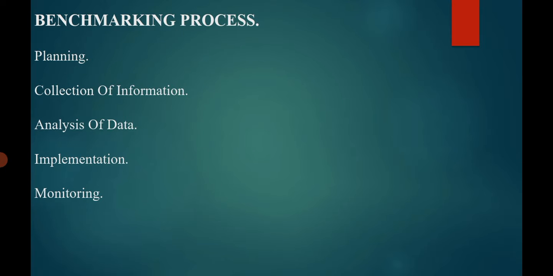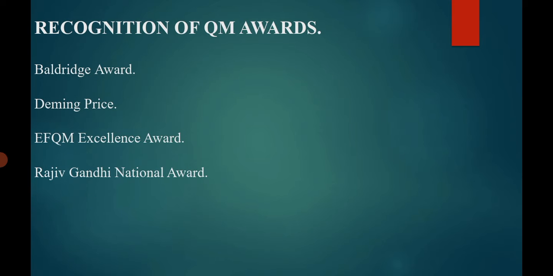Benchmarking process. First, planning, collection of information and analysis of data, implementation, and last, monitoring. Recognition of QM awards. There are 4 types of awards: Baldrige Award, Deming Prize, EFQM Excellence Award, and Rajiv Gandhi National Award.